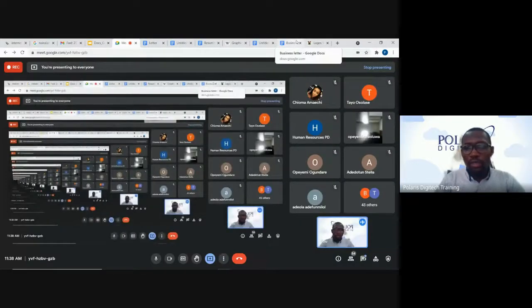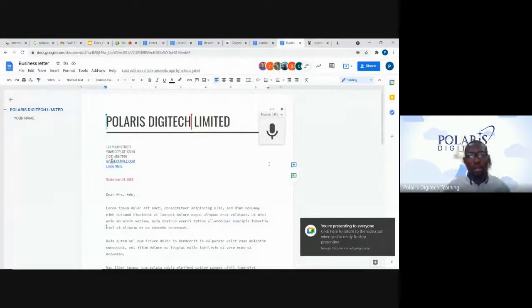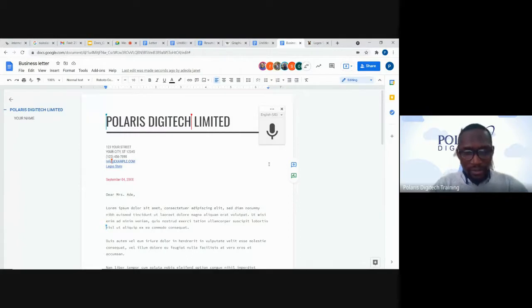So one of the good things Google Docs is providing us is that we can insert an external file into this page. I can insert maybe another Google Docs document that I want my colleagues, my collaborators that we are working together with now, to look at. What I need to do is very simple.